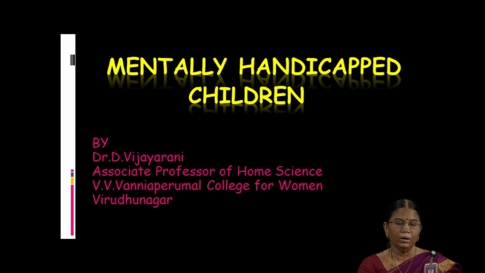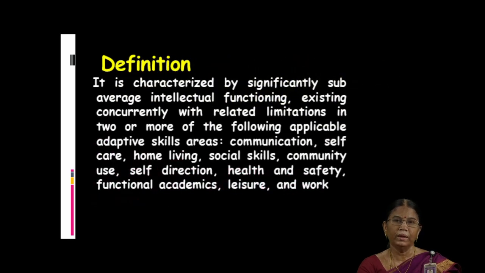Now let's see the definition. It is characterized by significantly sub-average, not average, below that, sub-average intellectual functioning. They may have limitations in one or two of the following adaptive skills.